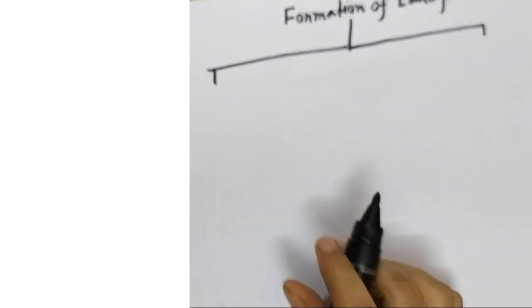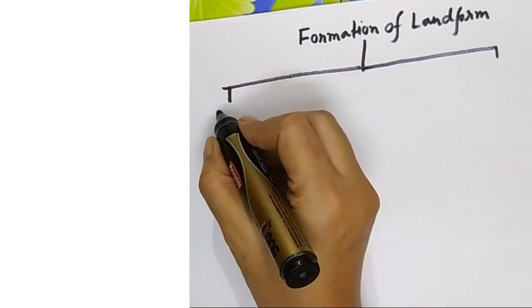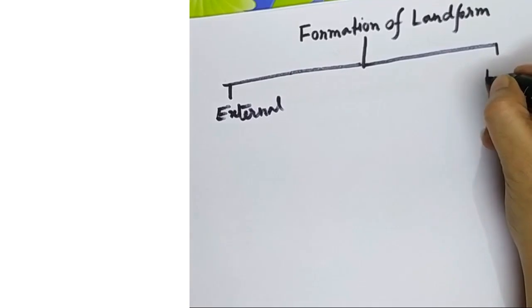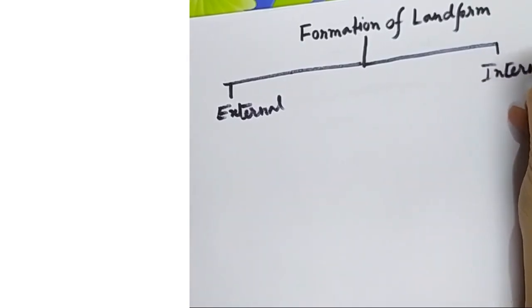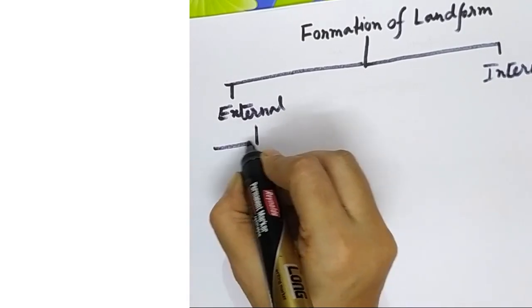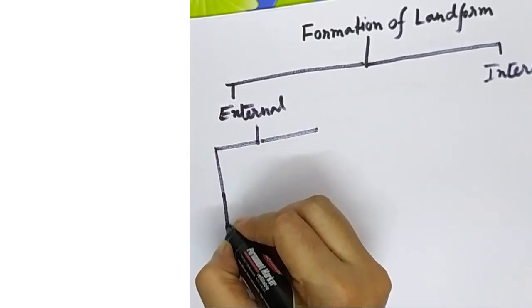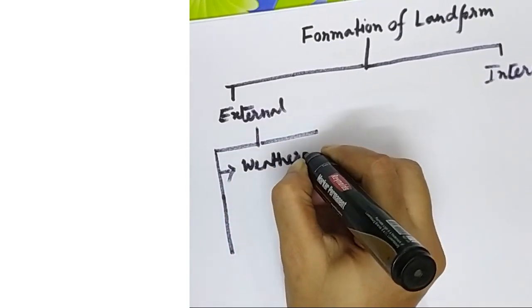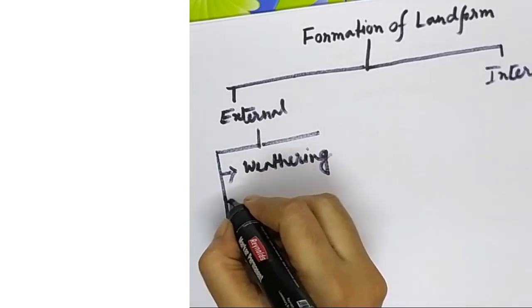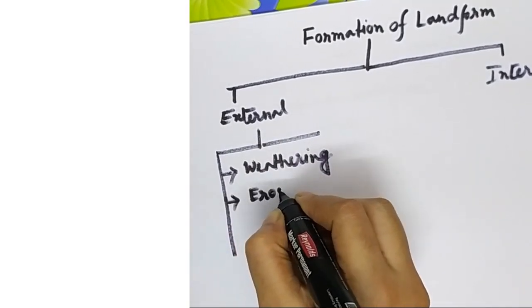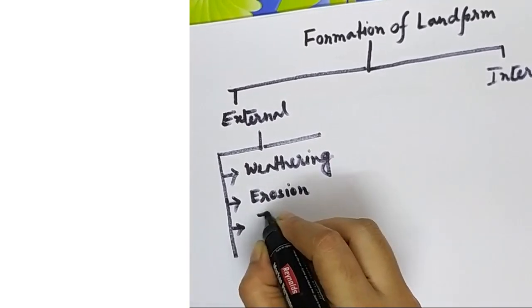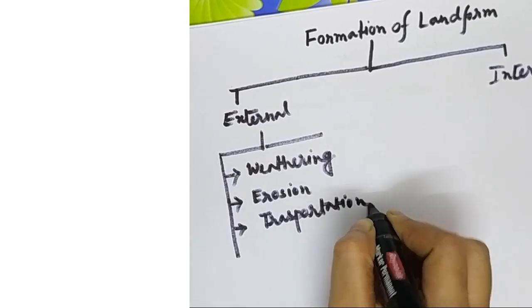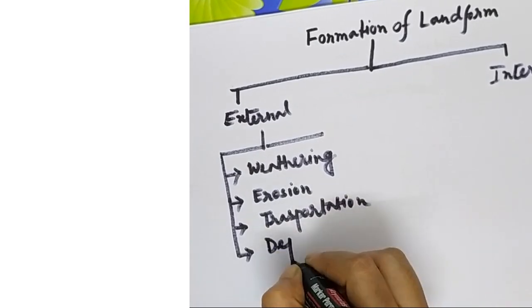So formation of landforms is again divided into two categories: the external process and the internal process. External is again divided into four categories. First one, weathering. Next one, erosion. Third one, transportation. And fourth one, deposition.